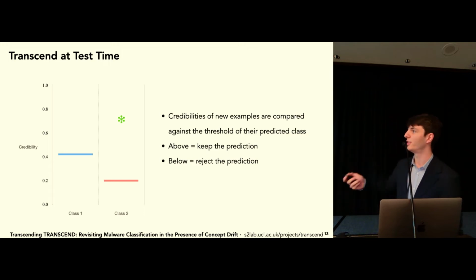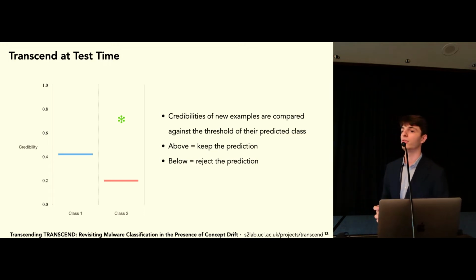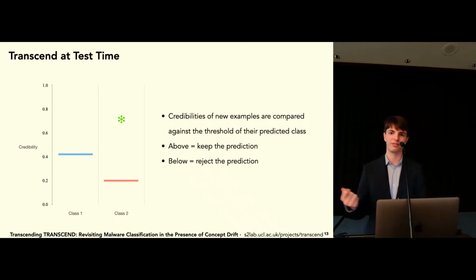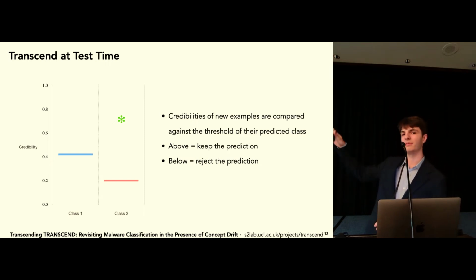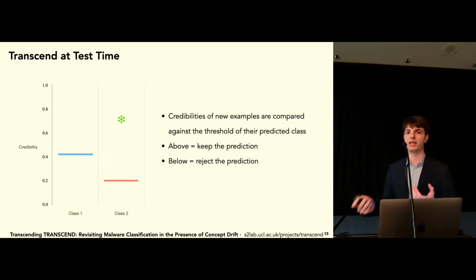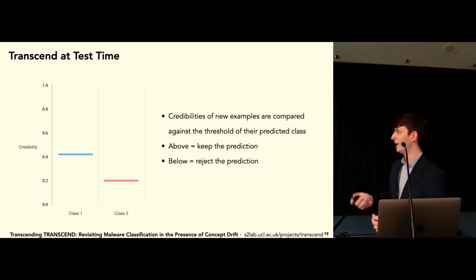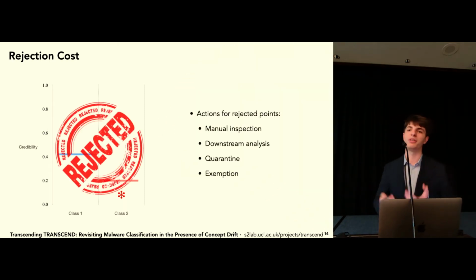Now that we've calibrated Transcend, at test time, all we need to do is sweep the point through the classifier to get the classification, and then compute the credibility of that classification given that it's of that class, and then we compare to that same class threshold. So if the credibility is above the threshold, we deem this a credible classification, so we can trust it, and instead if it's below the threshold, we reject it. And once we reject it, we can really do what we want. We could manually inspect it or have a look at many other different things.